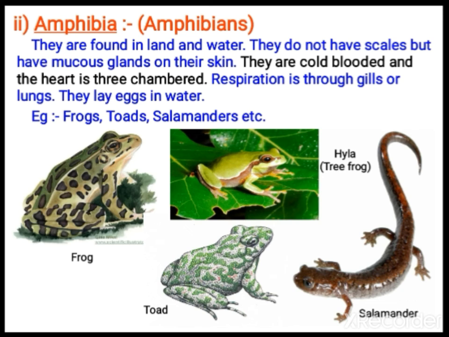So here frogs, toads and salamanders all come under this category. Here the salamander looks more or less like a lizard, but as it is an amphibian, you classify it under this category. The frog has a slimy body layer. The toad has rough skin, so that we call a toad.